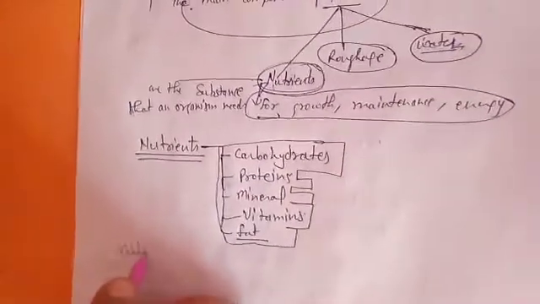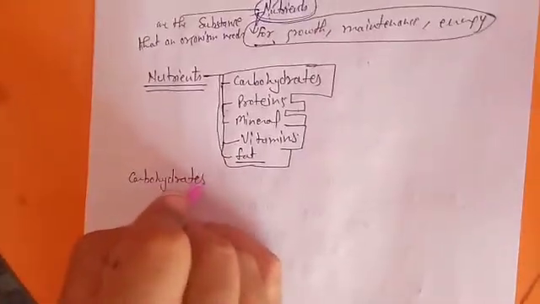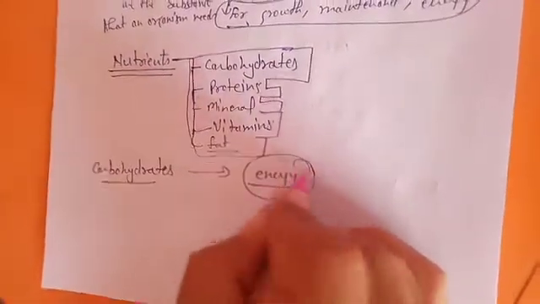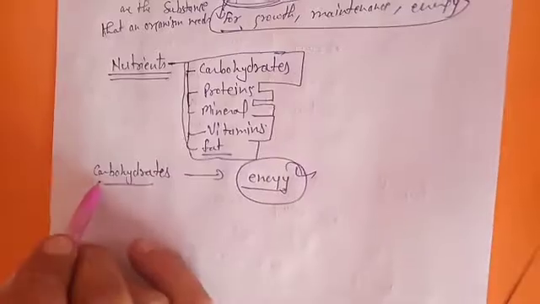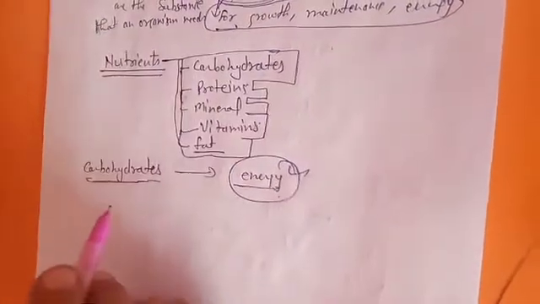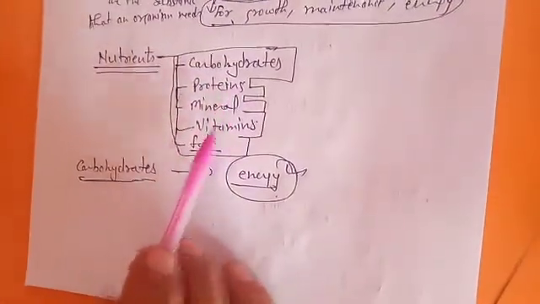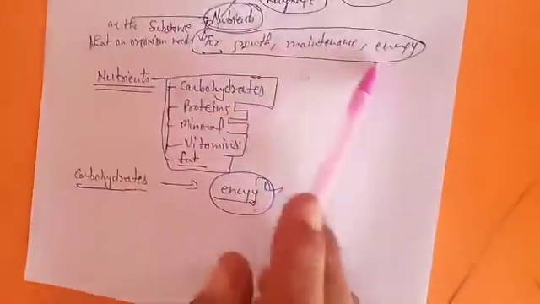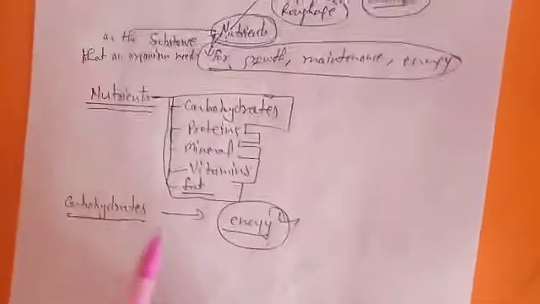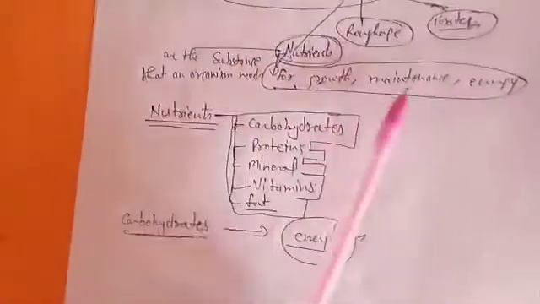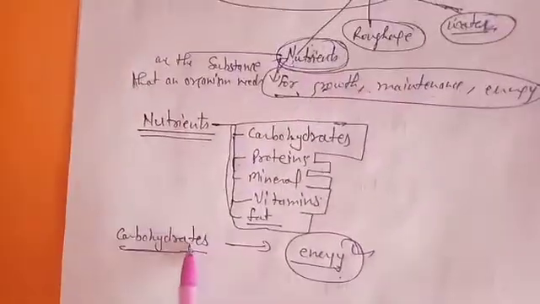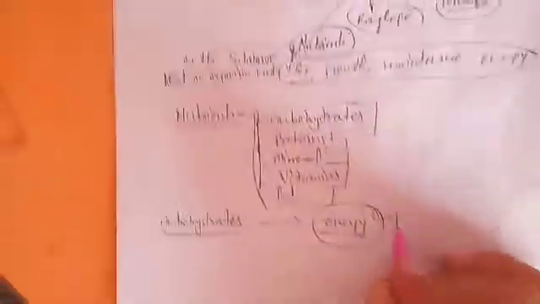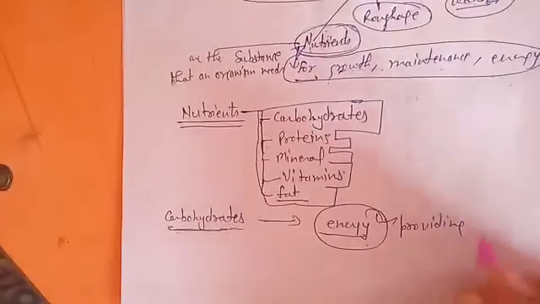First one is carbohydrates. Carbohydrates are energy nutrients. They provide energy to the body. All these nutrients serve different purposes in the body, because the body needs to grow, for maintenance, and for energy. Now, what is the carbohydrate doing? Is it giving growth, maintenance or energy? Carbohydrates are energy providing nutrients.